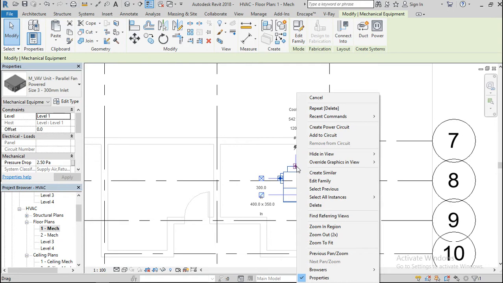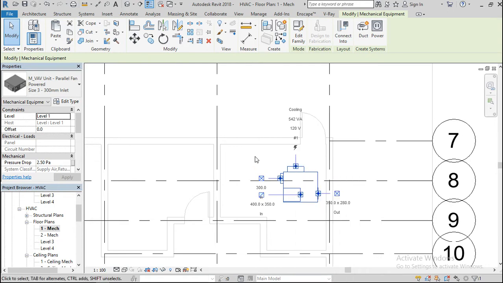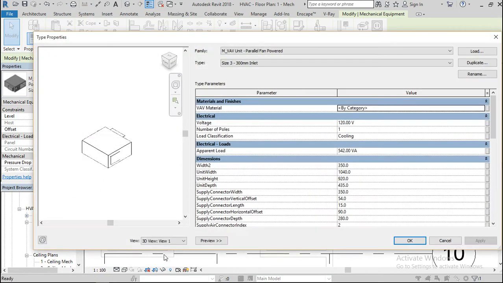Add to circuit. Okay, this is the place to which I'm going to create my duct. Let me edit it and let's see.